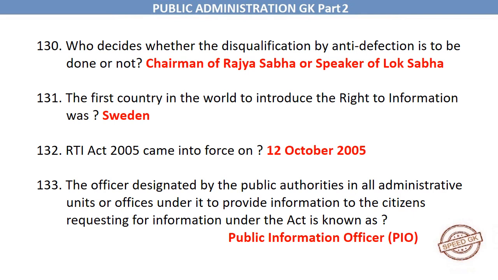The first country in the world to introduce the right to information was Sweden. RTI Act 2005 came into force on 12th October 2005. The officer designated by the public authorities in all administrative units or offices under it to provide information to the citizens requesting for information under the Act is known as Public Information Officer, PIO.